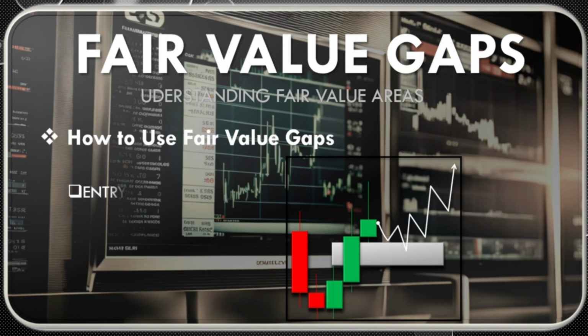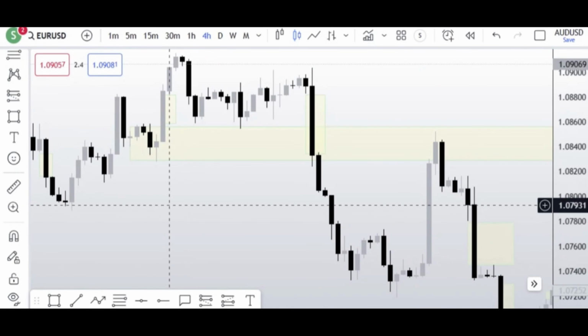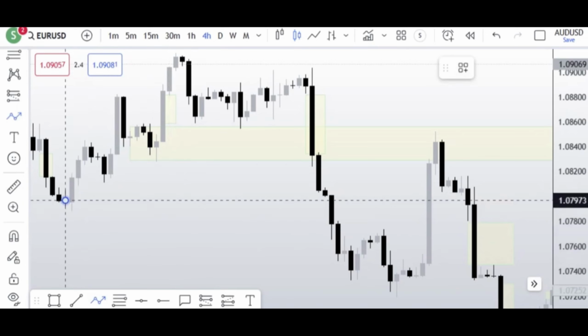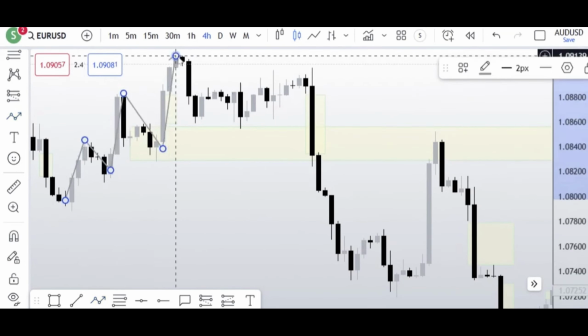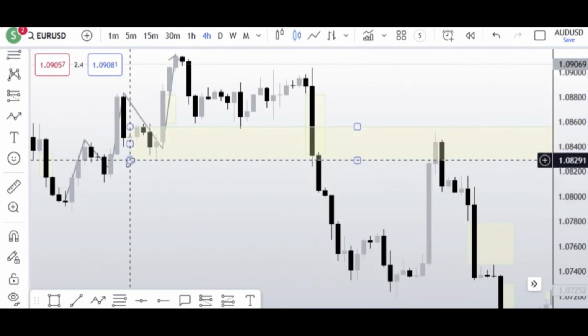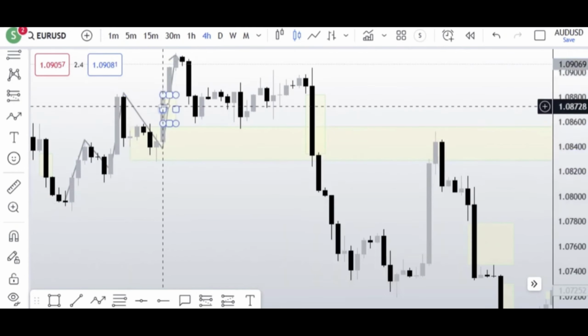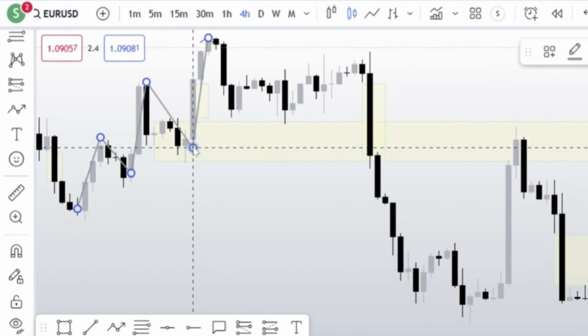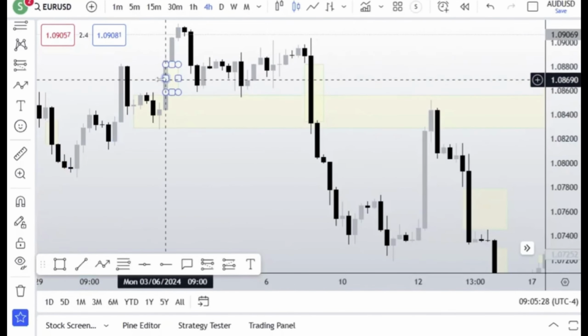So the last but not the least, we use fair value gap for our entry points. So for example here, we have this gap here, and then we would be looking for our entry pattern right there in the fair value gap to continue the trend. As you can see on the real charts here, we have the series of higher highs, higher lows right there. Inside there are fair value gaps. We have one fair value gap here, another fair value gap there on top.